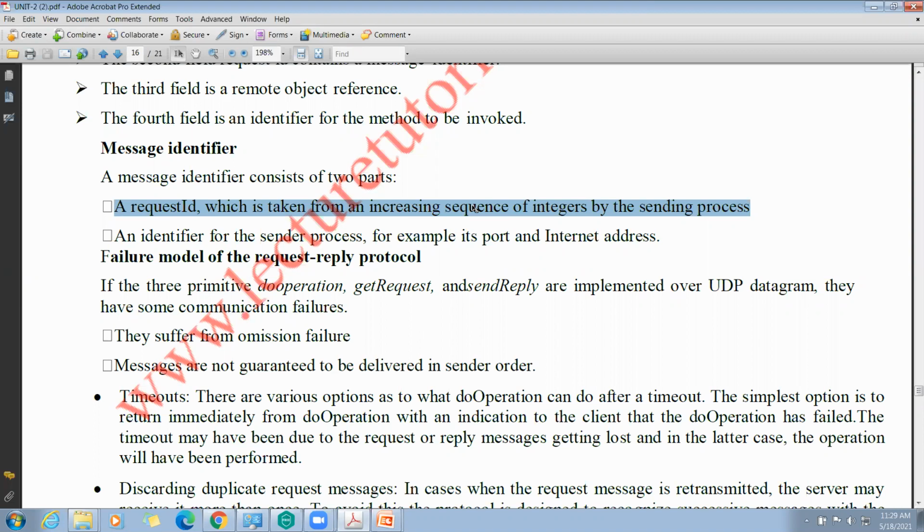The second part in the message identifier is an identifier for the sender process. For example, the identifier can be the internet address, the IP address, and the port number, like that.